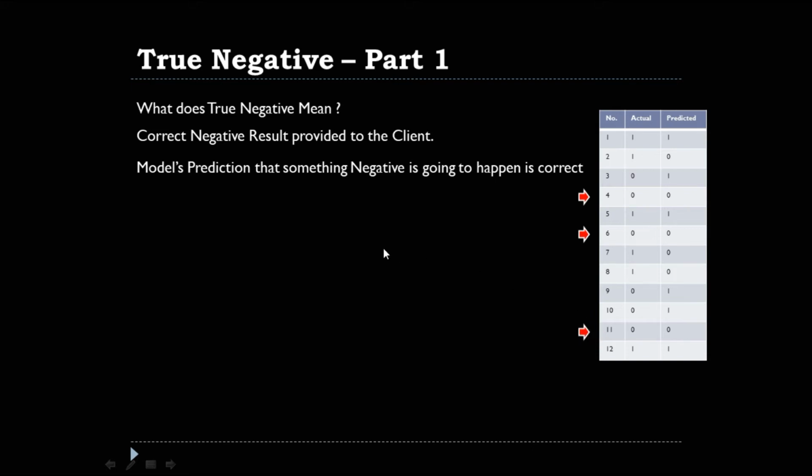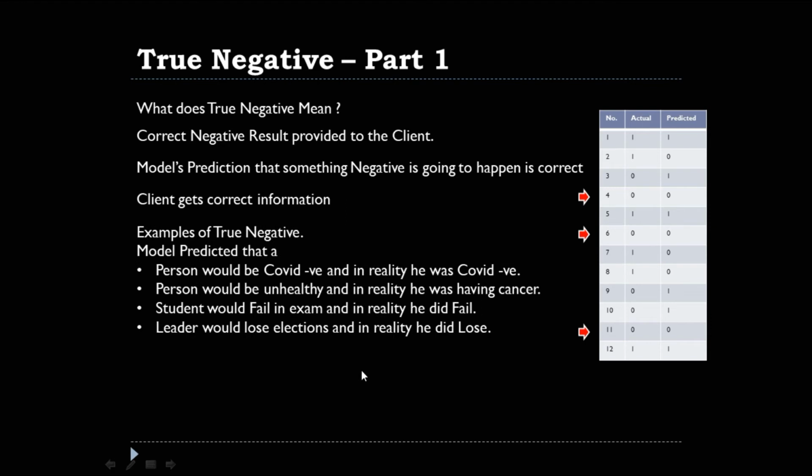So I hope the meaning of true negative is clear. Now, the point is that the client is getting the correct information. So our machine learning model is performing very properly. Okay, so now let me give you some examples of what is a true negative.